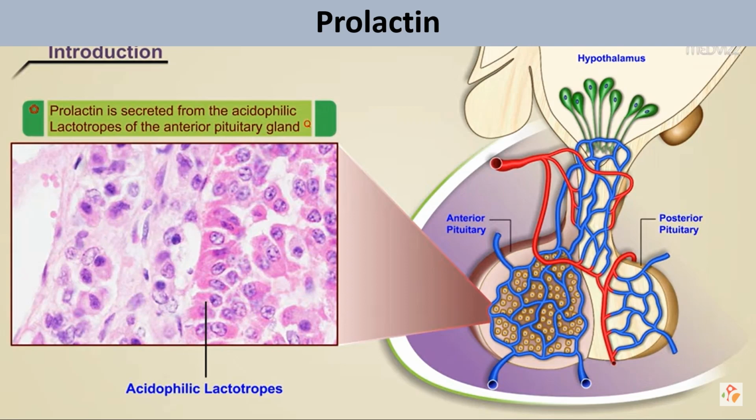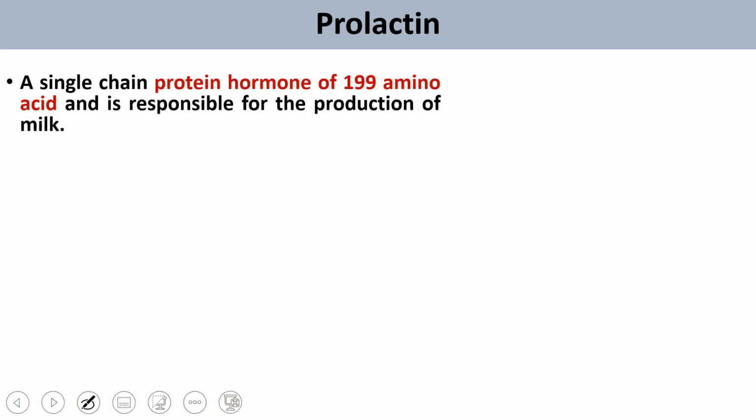This is the hypothalamic region of our endocrine system, this is the posterior pituitary, this is the anterior pituitary, and the portion connecting the hypothalamus to the pituitary is called the infundibulum. In the anterior pituitary we have lactotrophs or mammotrophs, which produce prolactin. Chemically, prolactin is a 23,000 Dalton protein consisting of a single polypeptide chain of 199 amino acids,